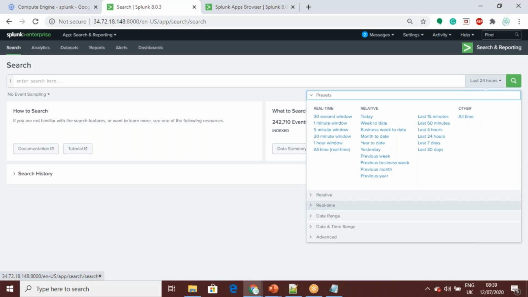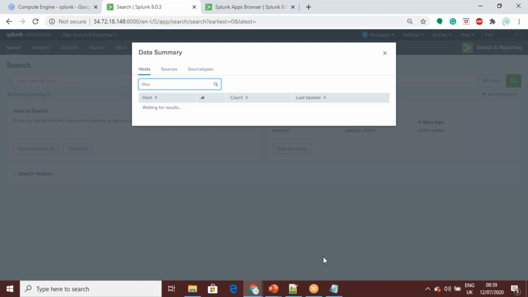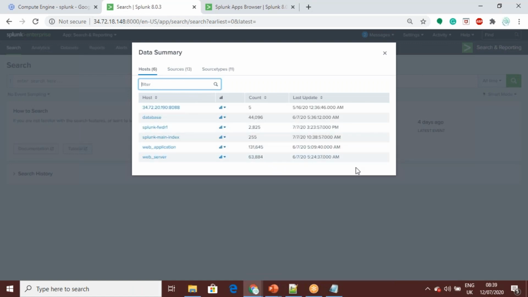Then there are various window levels, every day and so on. This data is almost a couple of months old, so I'm just using all time. Here, if you see the data summary, it gives you an idea of where the data is coming from, which host. A forwarder is the one forwarding the logs from your application into Splunk. Maybe you will have hundreds or thousands of hosts. In my current system, we are handling around 600 servers, so a bunch of 600 names will be here.